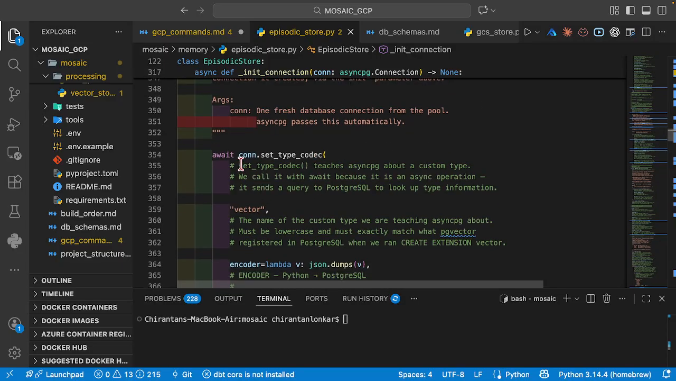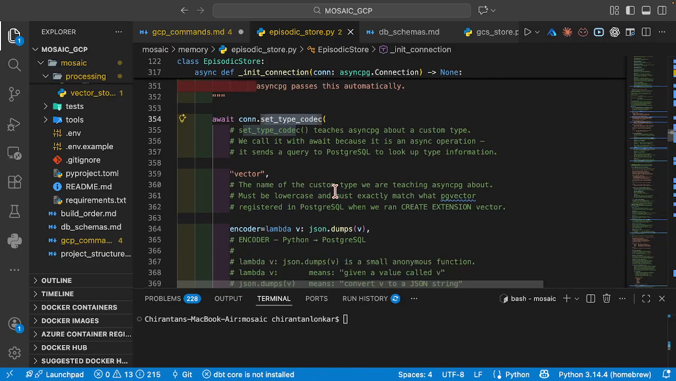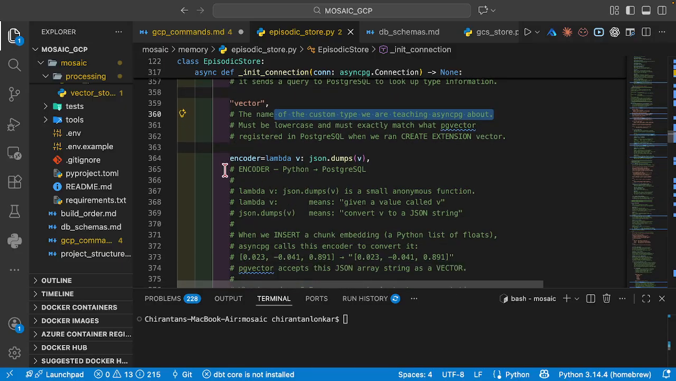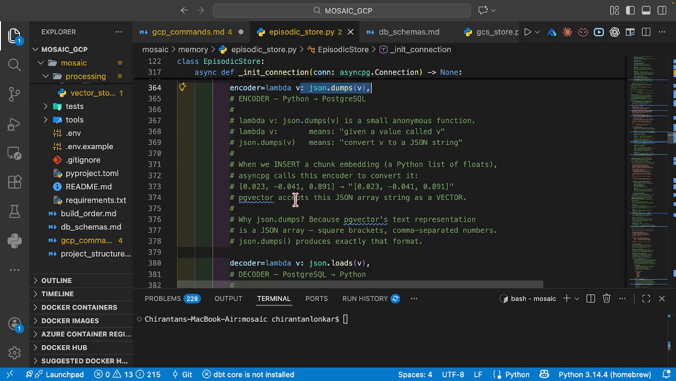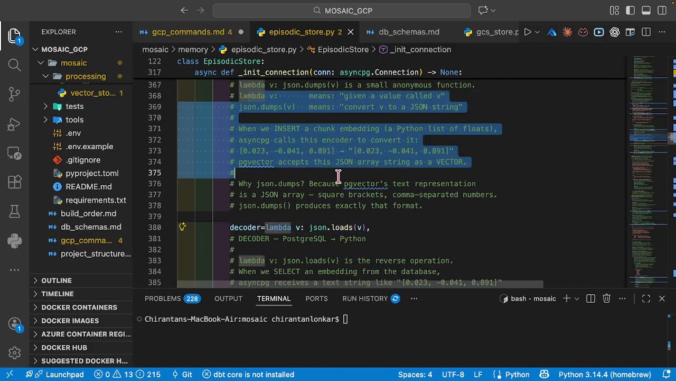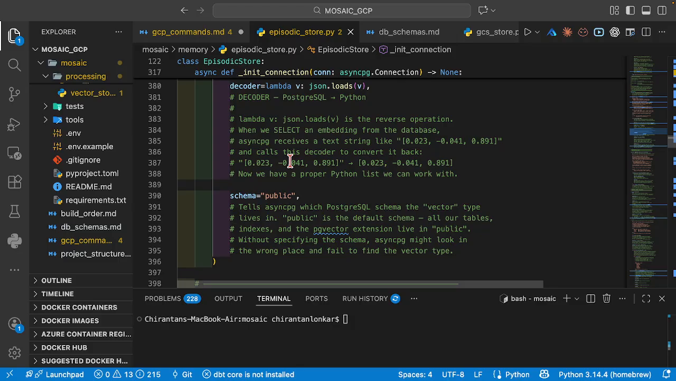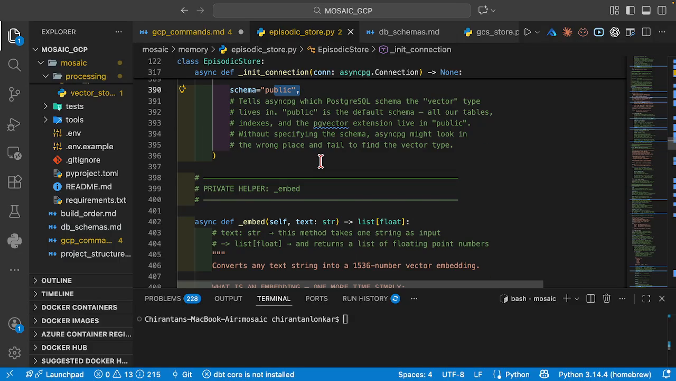You can see we are setting the type codec. We are setting it to vector, which is the name of the custom type. We're going to set up the encoder and the decoder. Here you can read it in the comments; we have already discussed this in the last session. We're going to keep the schema as public.